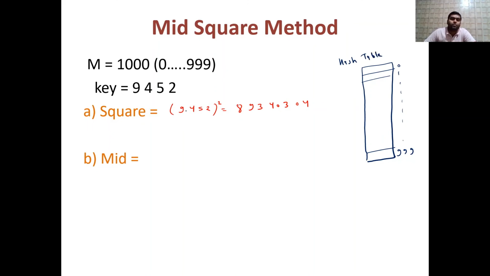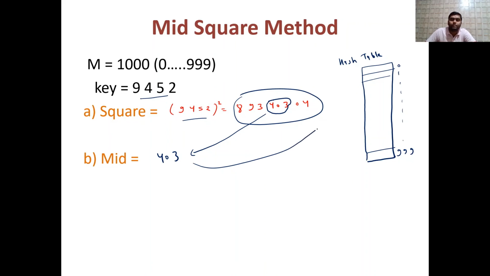Now what we are supposed to calculate? The hash address for the key 9452. So mid square, as the name suggests, firstly square, then find the middle of that. So we will square 9452, and this will be the square. And what will be the middle portion in that? The middle portion is like this, 403. So the middle portion will give you 403.